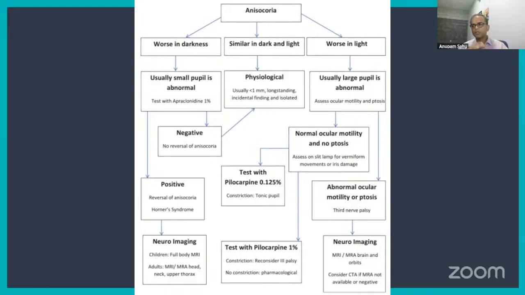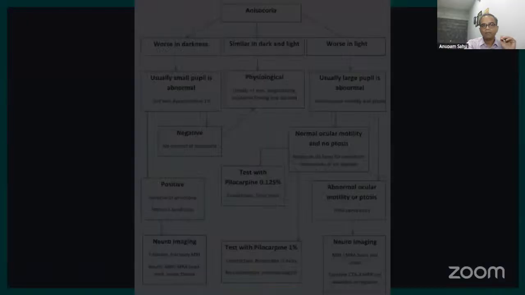In these cases, it's usually better to get an MRI or MRA done to rule out any pathology that is present along the sympathetic pathway, especially the cervical and thoracic area. Okay. But if none of that is present, then you can consider it as a physiological anisocoria. So anisocoria is another important part that we need to understand with a pupillary pathway defect.